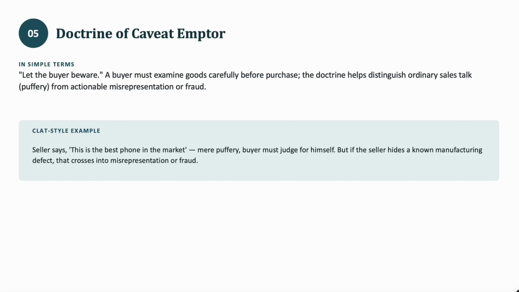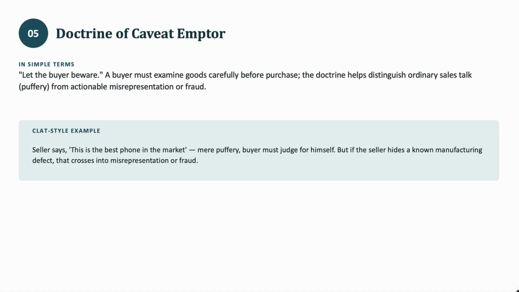It distinguishes between puffery and misrepresentation or fraud. For example, if I'm trying to sell my car, out of boasting I'll say that this is the best car in the world. I've taken good care of it. It's probably the best owned car ever. But this does not mean I'm making a fraud attempt. It means I'm just praising my car. It's puffery.